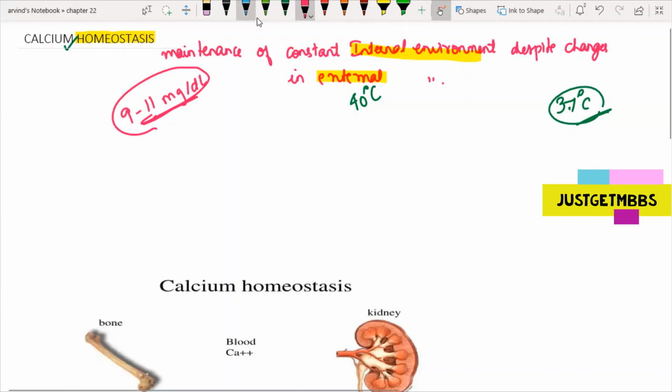First I'll be discussing calcium homeostasis, and then we'll be discussing glucose homeostasis. Questions from these topics mostly come this way: they will ask you which of the following is a hypercalcemic hormone, or which of the following is a hypocalcemic hormone.